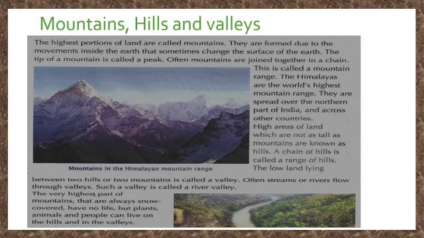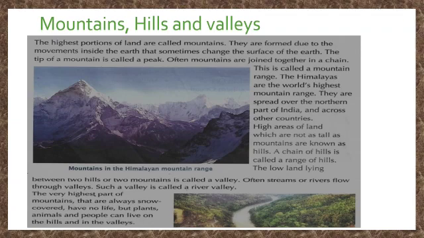Often mountains are joined together in a chain. This is called a mountain range. The Himalayas are the world's highest mountain range. They are spread over the northern part of India and across other countries. High areas of land which are not as tall as mountains are known as hills. A chain of hills is called a range of hills.